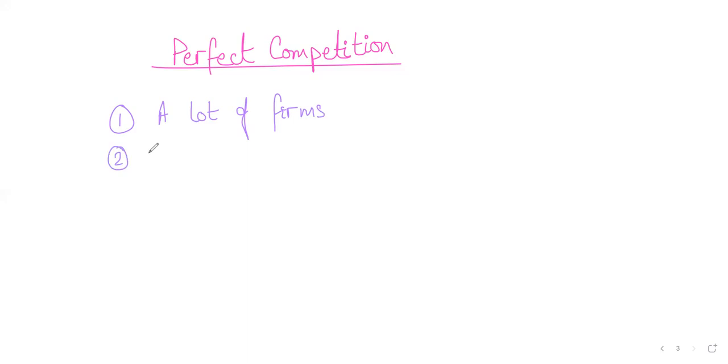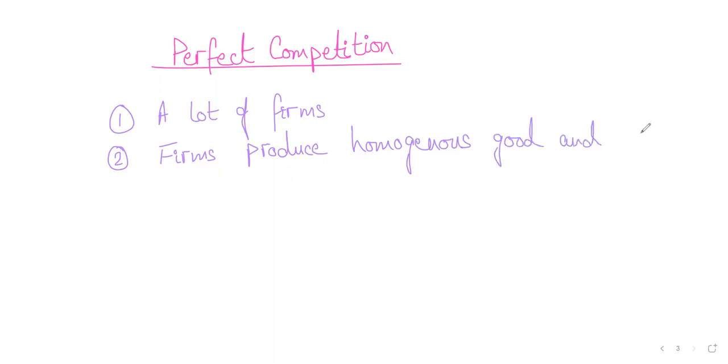Another important characteristic of perfect competition is that firms produce homogeneous goods, which means that these products are identical, and there is no element of branding. Now think about this.